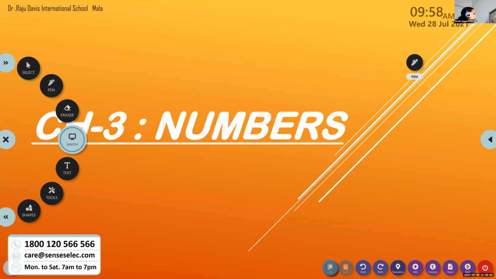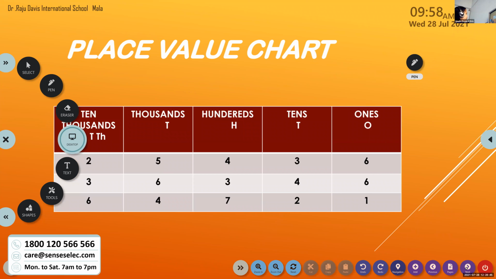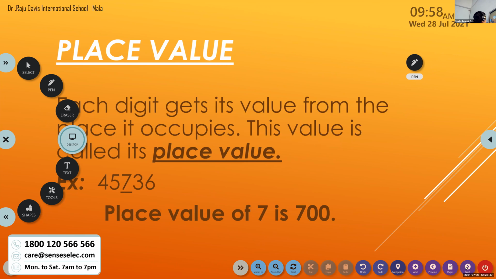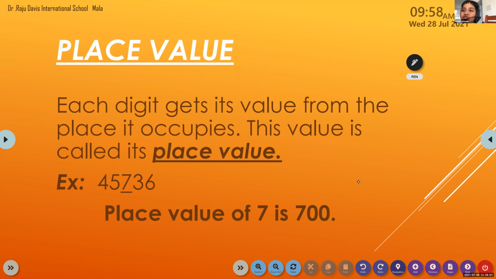Last class we have done this, but just to revise. What is place value? Andrea, can you read that? Each digit gets its value from the place it occupies.